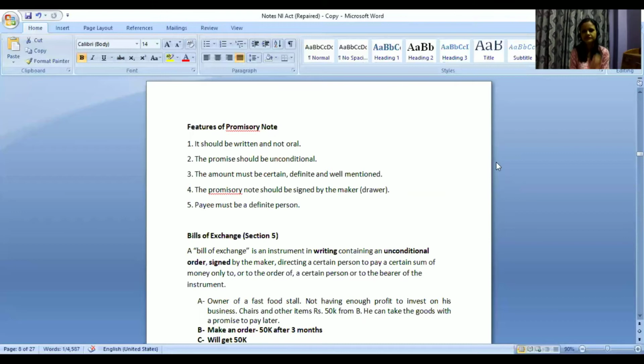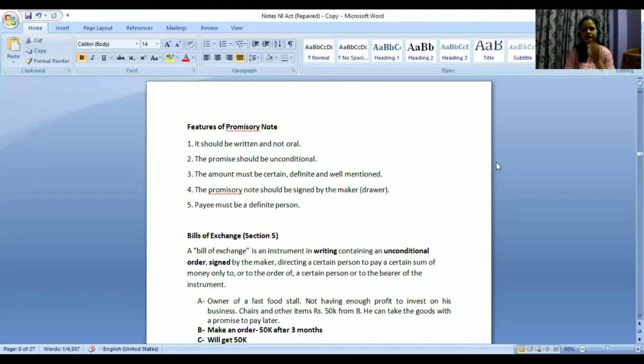And bills of exchange is defined under section 5 of the NI Act. And a promissory note is an instrument in writing containing an unconditional undertaking, ma'am. Yeah, unconditional undertaking. What is unconditional undertaking? There are no conditions applied, ma'am. There are no conditions applied, and I'm only saying that I will make the payment.